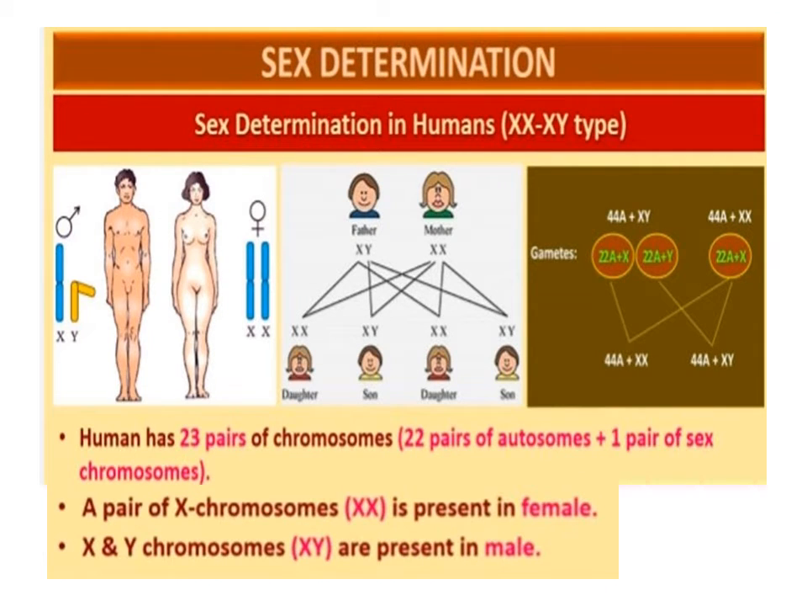Sex determination in humans. It is XY type. Humans have 23 pairs of chromosomes: 22 pairs of autosomes plus 1 pair of sex chromosomes. A pair of X chromosomes, XX, is present in females. XY chromosomes are present in males.